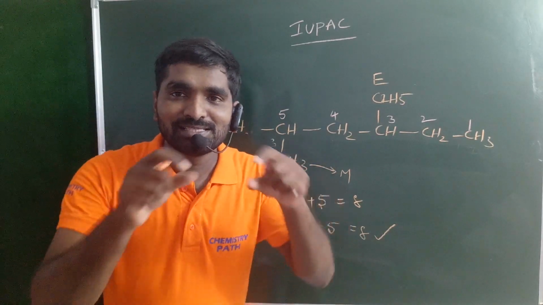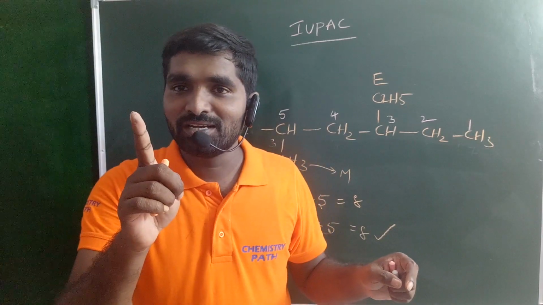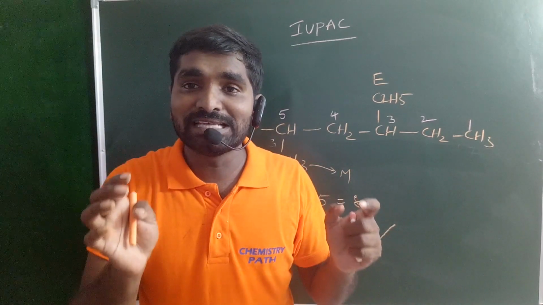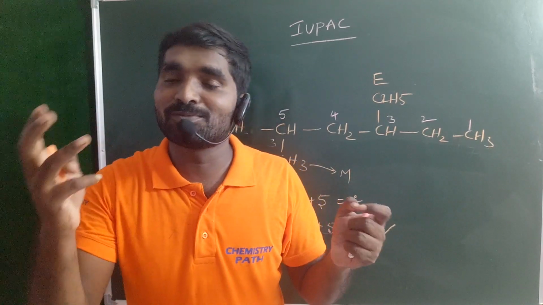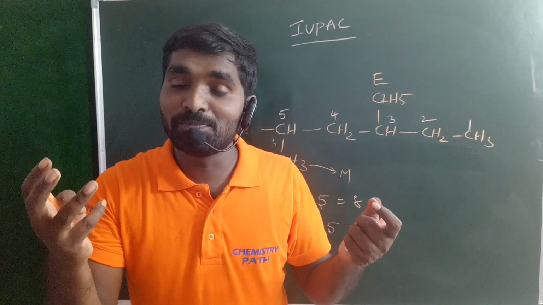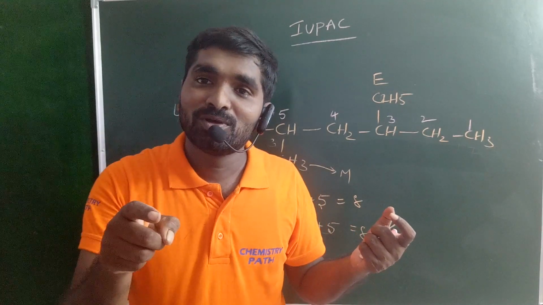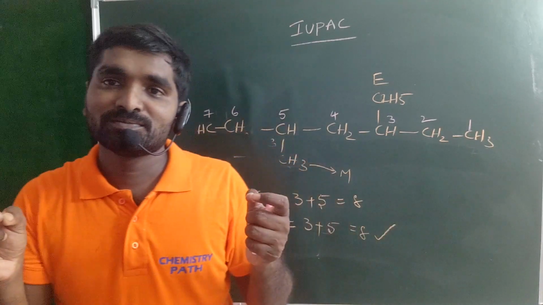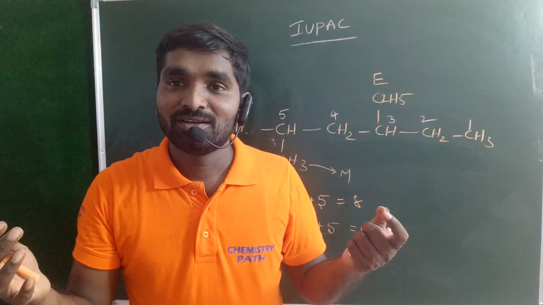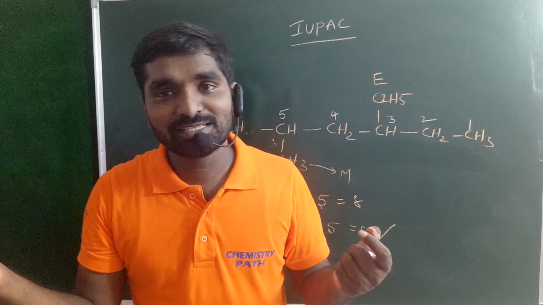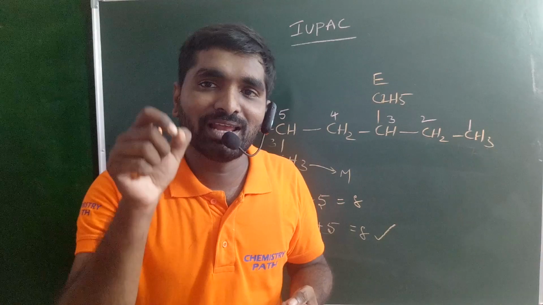Okay guys, this is rule number 4. Rule number 1, select the longest chain. Rule number 2, when you have one substituent, it always gets the least number. Rule number 3, when you have more than one substituent and the substituents are present on unequivalent positions, you should follow the lowest sum rule. Rule number 4, when you have more than one substituent, from LHS or from RHS, if the sum is the same, then you should follow alphabetical order.